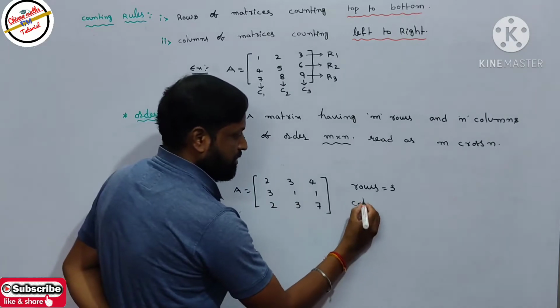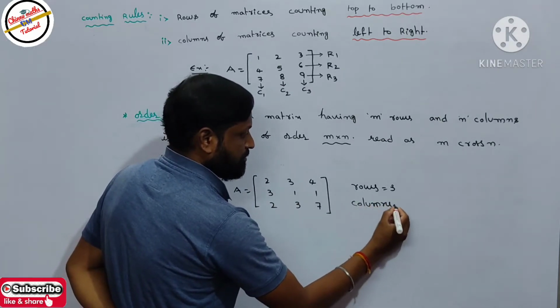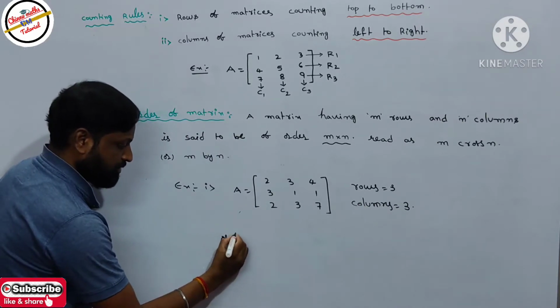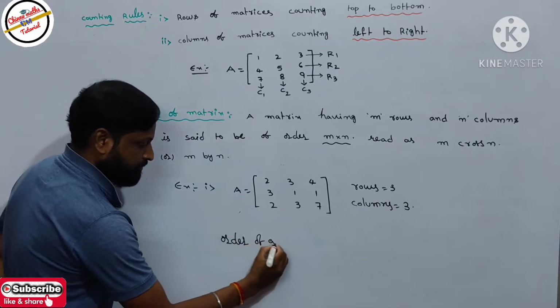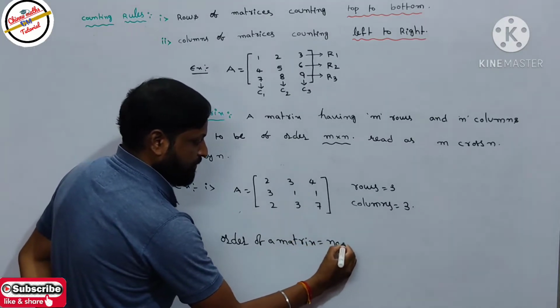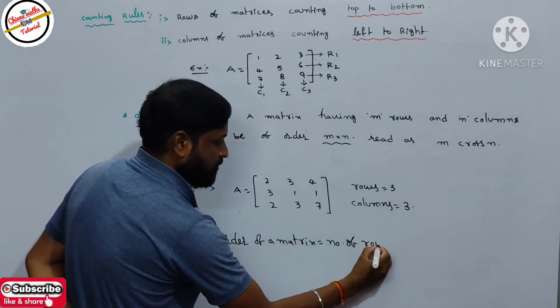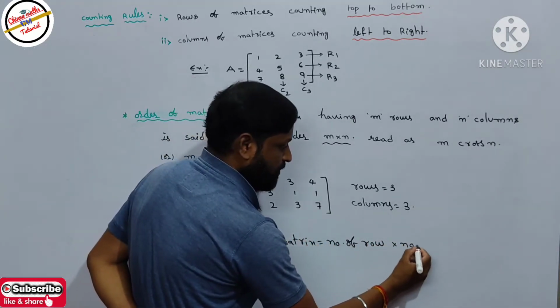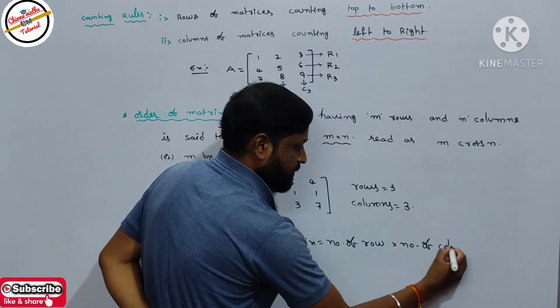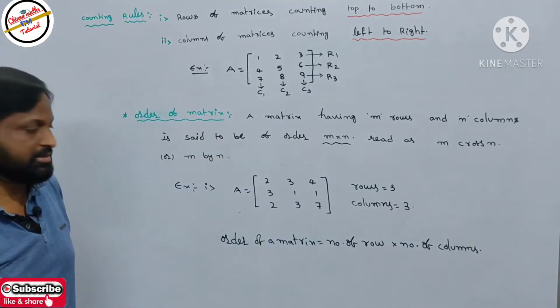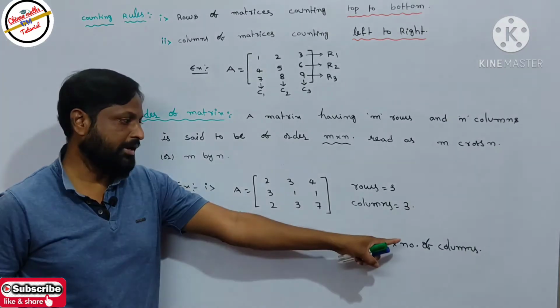So then columns are 3. What is the principle of the order of a matrix? The order of a matrix equals the number of rows into the number of columns. First you have to write the number of rows, then the number of columns. That is the principle of the order of a matrix: number of rows into number of columns.